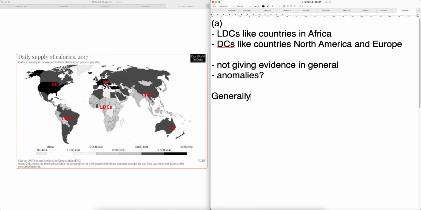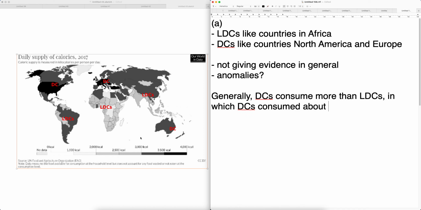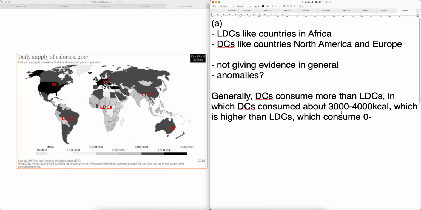Generally DCs consume more than LDCs, in which DCs consume about 3,000 to 4,000 kcal, which is higher than LDCs, which mostly reach about 3,000 kcal or lower.